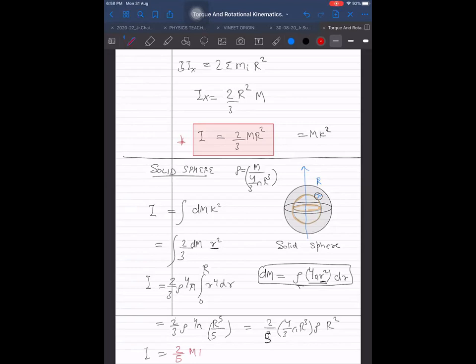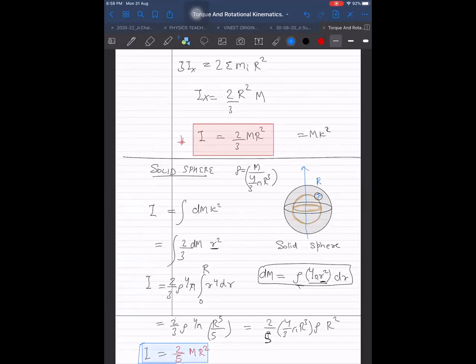Do you want it in terms of a capital M, sir? Yes, 2 by 5 mr square, that I'm always doing. I'm doing always in terms of mass, total mass. Volume into density equals m, so it is 2 by 5 mr square. Yes, sir, 2 by 5 mr square.